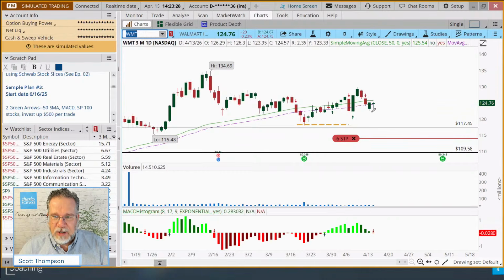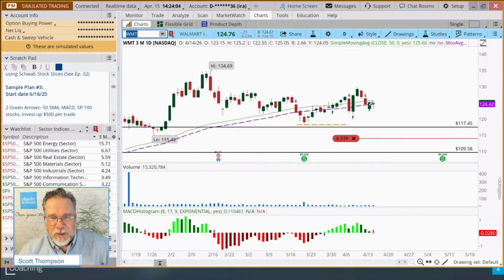We have two red arrows, but the lowest price during the formation of these two red arrows was actually yesterday. So if you're trying to implement this rule with the idea that the stop is meant to get us out if and when the trend changes, then most technical traders, most investors would probably use the low price yesterday, even though the MACD was still green there, because that low yesterday was lower than today's low. So it's kind of the low day idea when you get those red arrows.